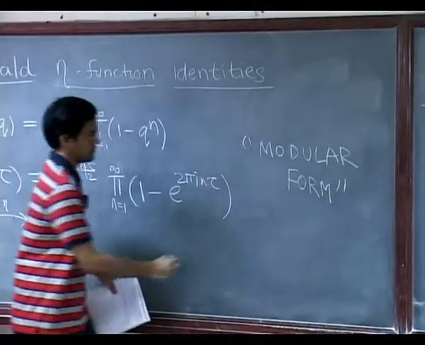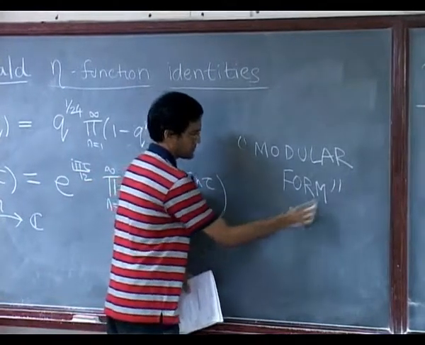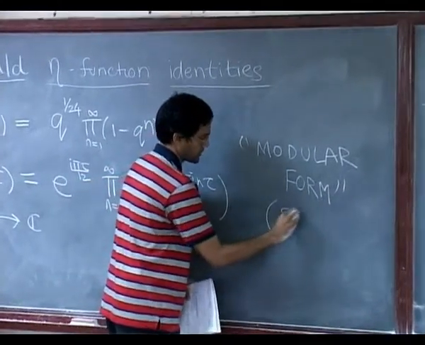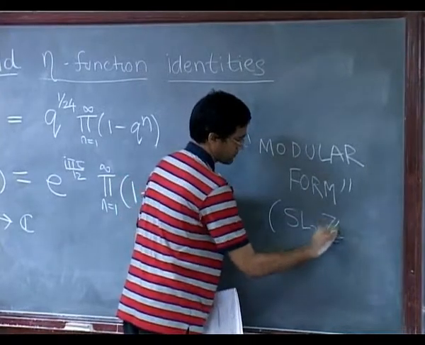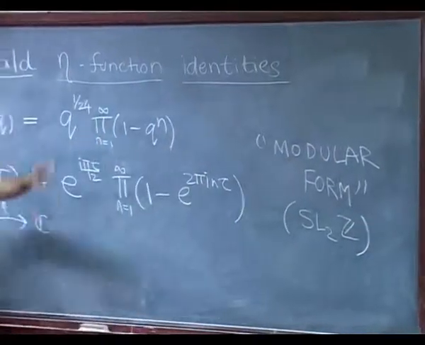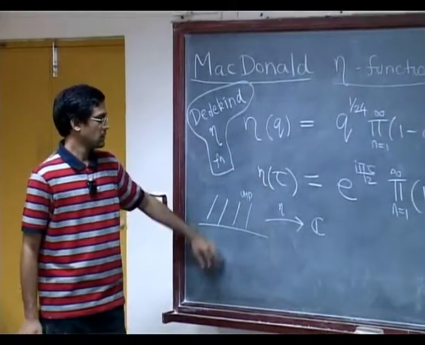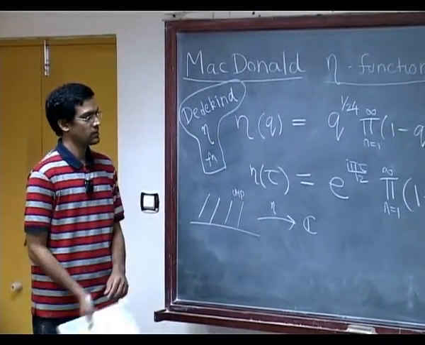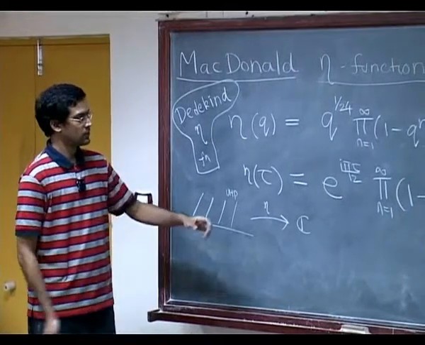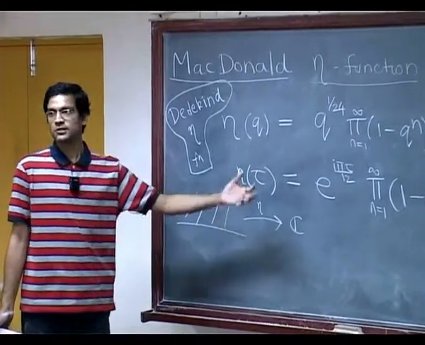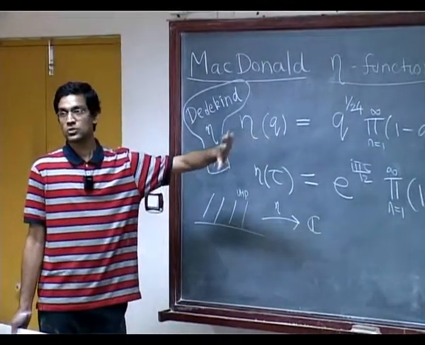I won't say too much about it except that the upper half plane has a nice action by the group SL2Z, as analytic automorphisms, and this function behaves in a certain fashion under those automorphisms.